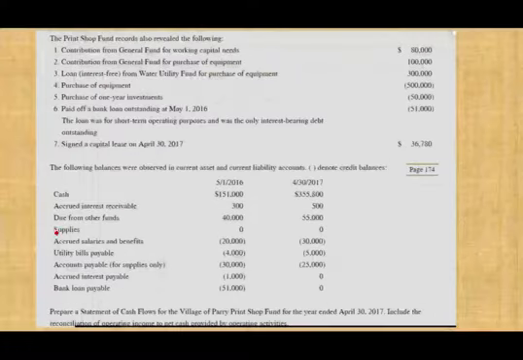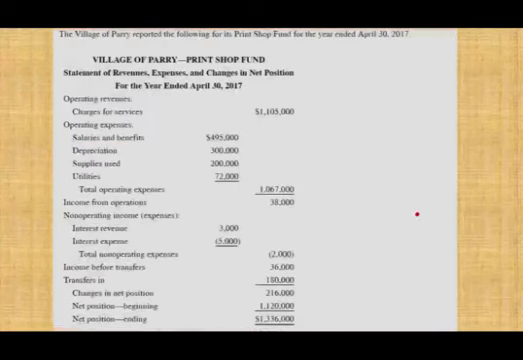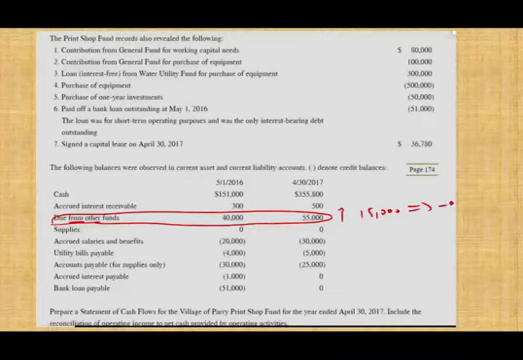Going back here, we had this account, due from other funds. It went up 15,000. If receivable went up, it means we are not collecting cash. Therefore, it's a negative. So this is negative 15,000. Supplies did not change. Accrued salaries and benefits payable, a liability, went up 10,000. That's a plus. When your liabilities go up, it means you are not using your cash to operate. Utilities bill payable went from 4,000 to 5,000. That's also an increase of 1,000. It's a plus 1,000 because it's a liability.